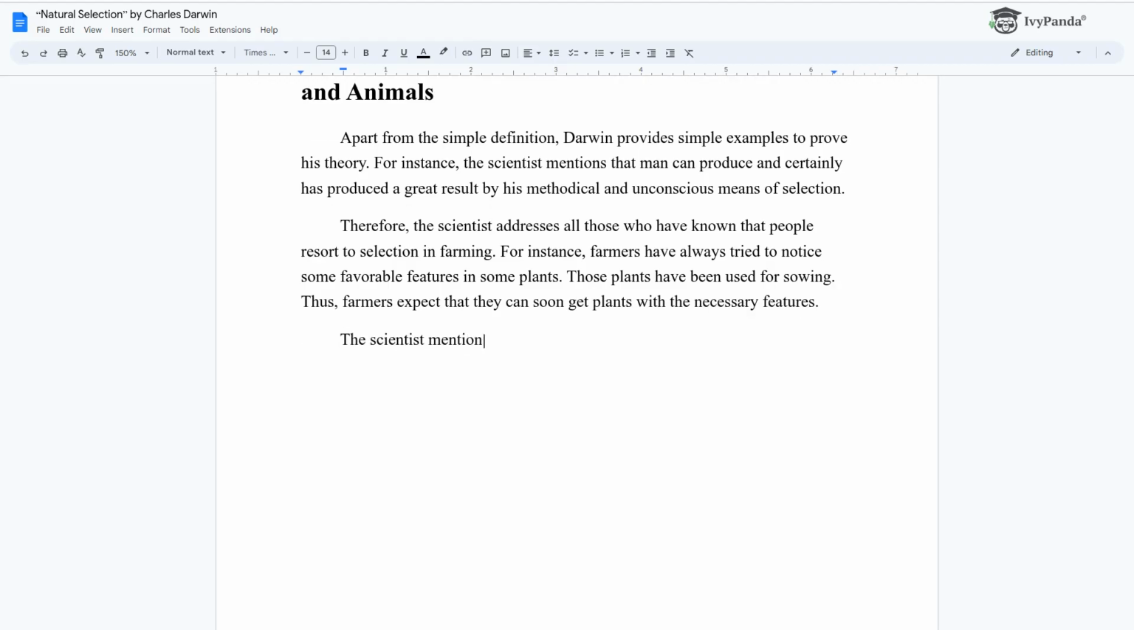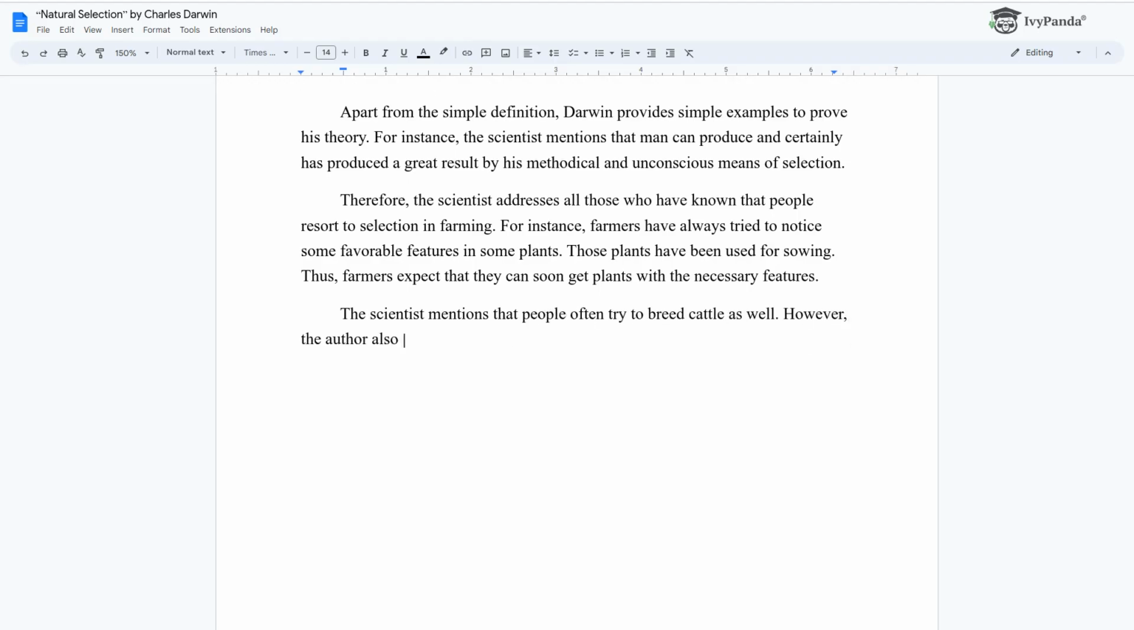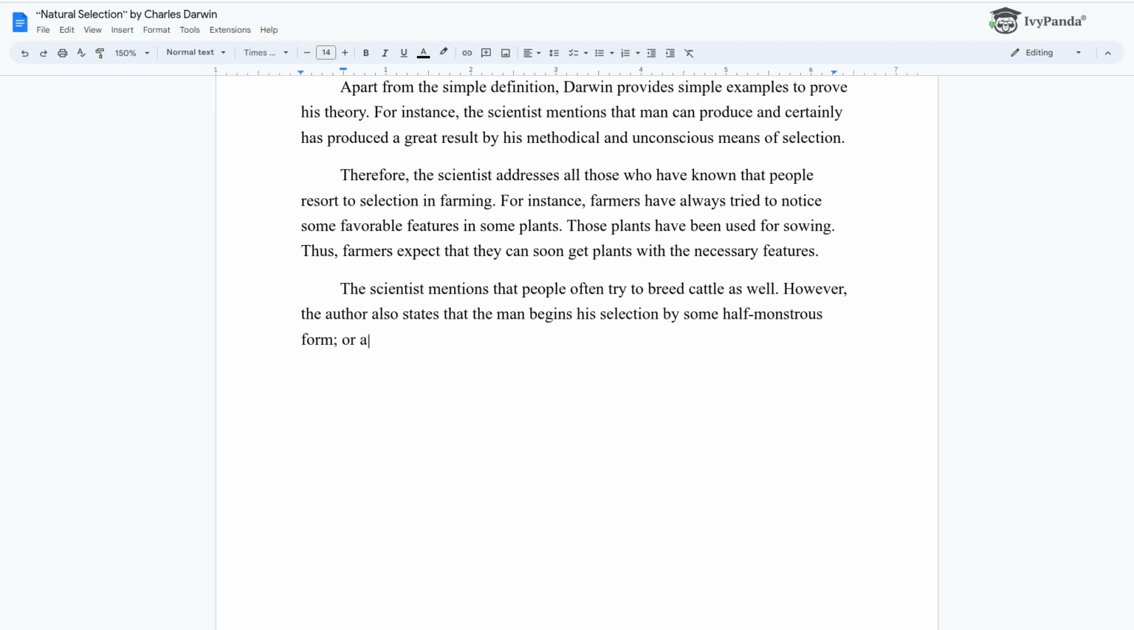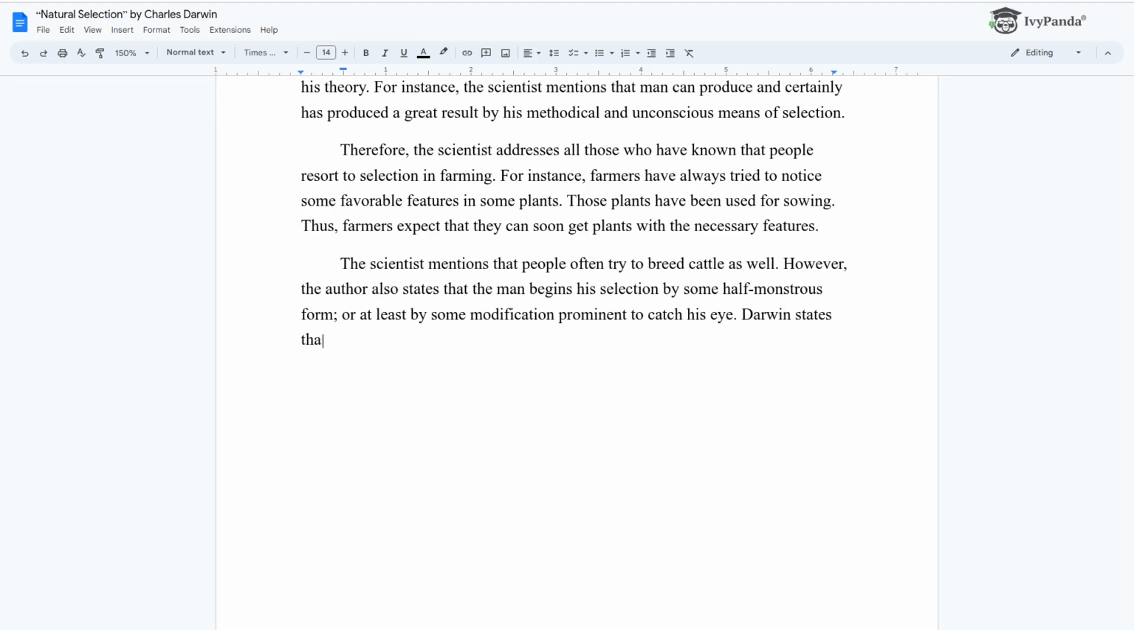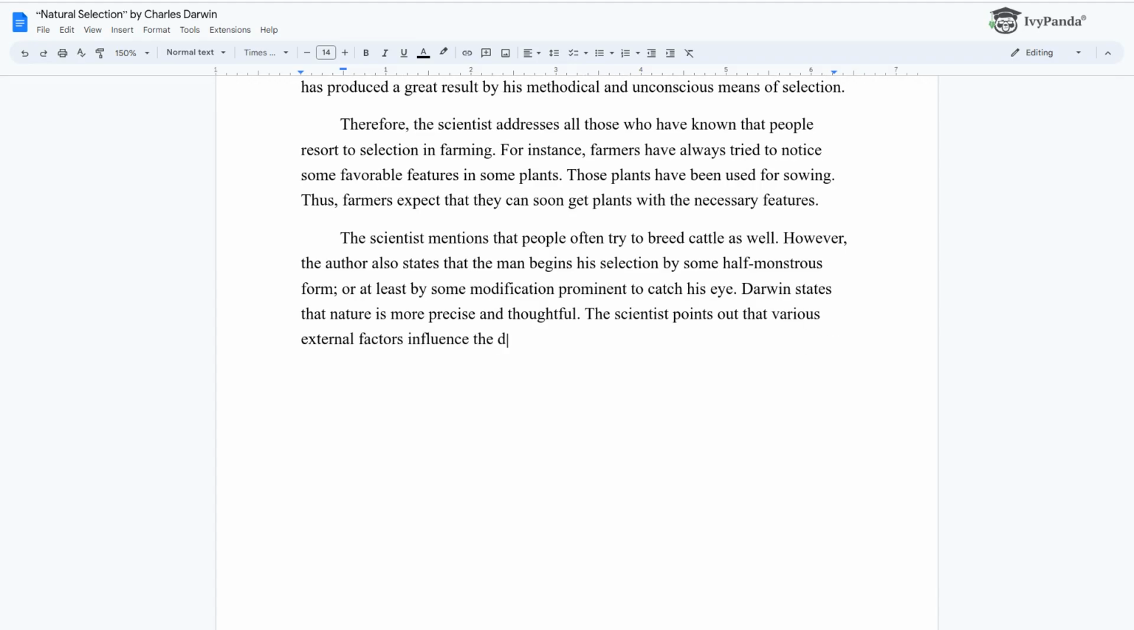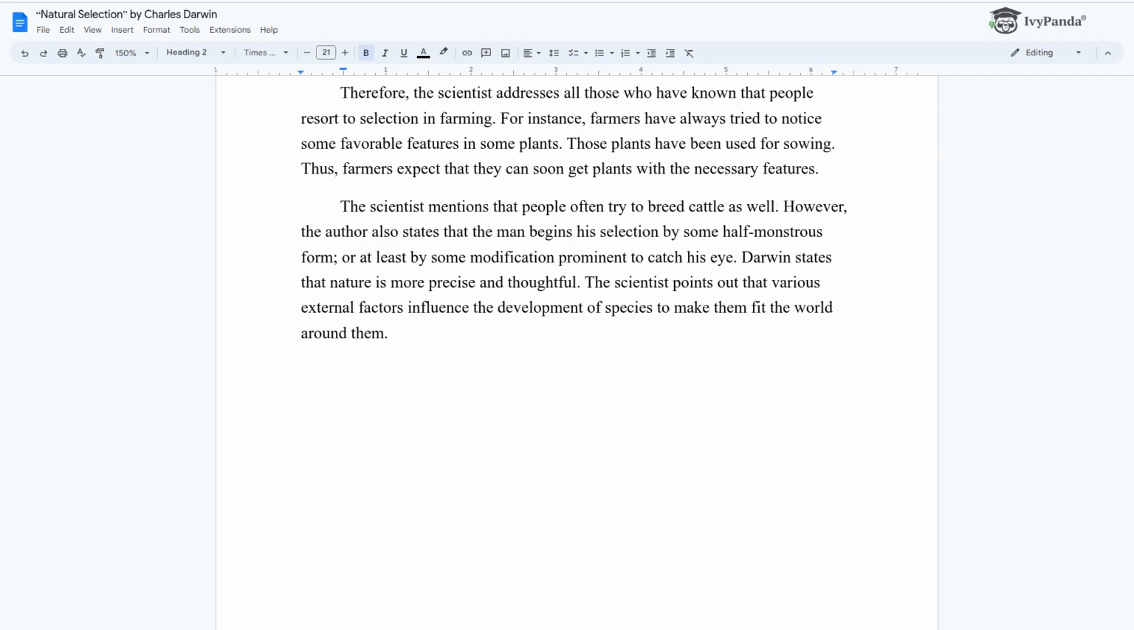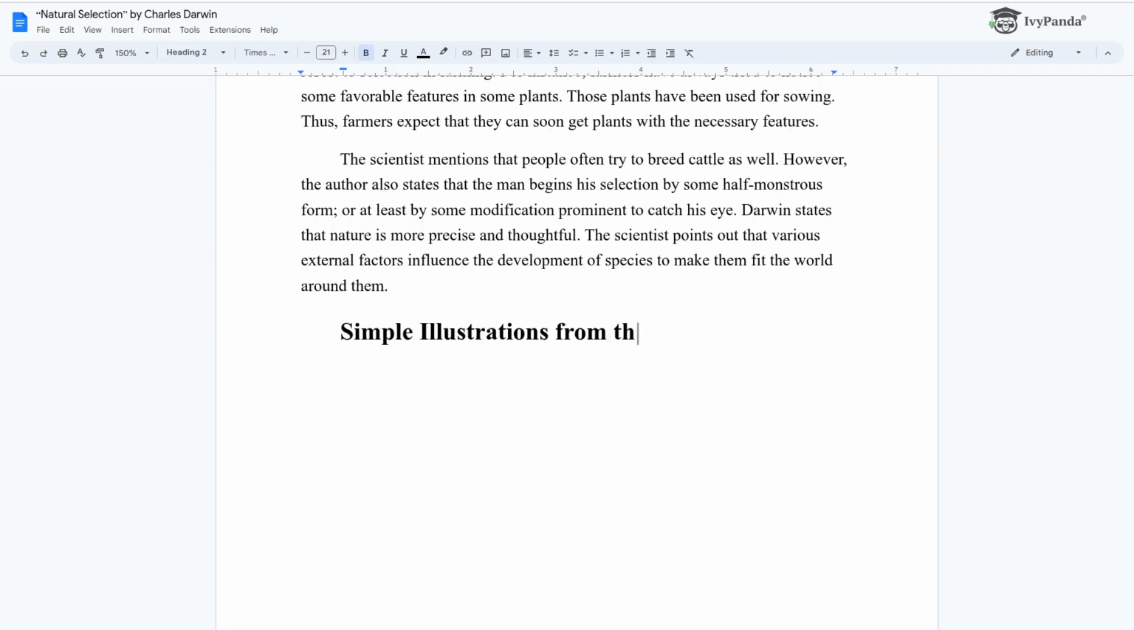The scientist mentions that people often try to breed cattle as well. However, the author also states that "the man begins his selection by some half-monstrous form, or at least by some modification prominent to catch his eye." Darwin states that nature is more precise and thoughtful. The scientist points out that various external factors influence the development of species to make them fit the world around them. Simple illustrations from the world of people.